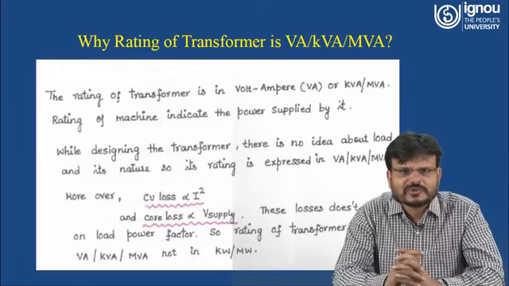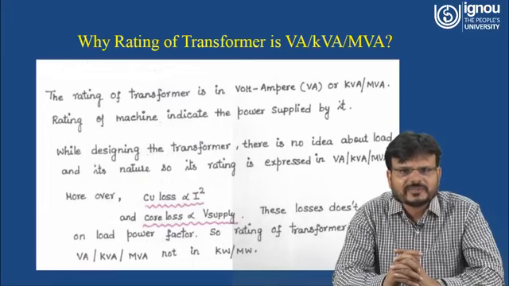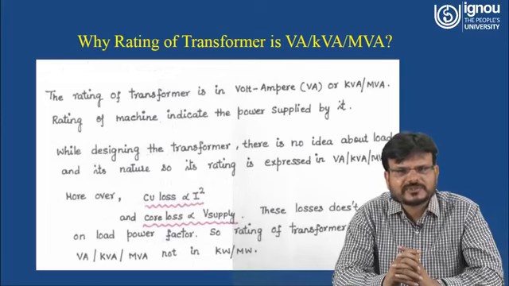The rating of a transformer in volt ampere, that is VA or KVA or MVA, indicates the power supplied by it. While designing the transformer, there is no idea about the load and its nature, so the rating is expressed in volt ampere or KVA.